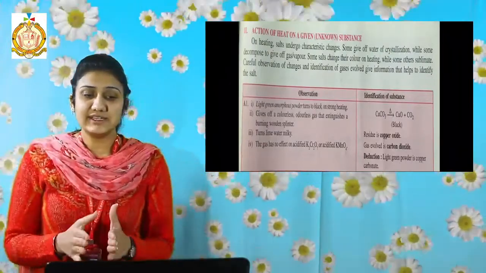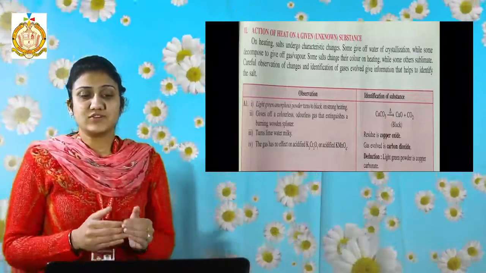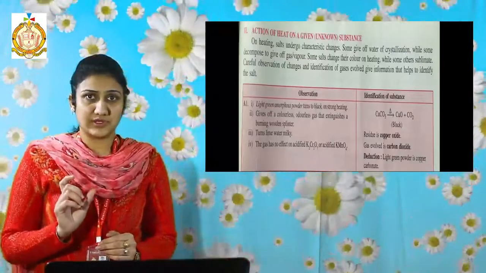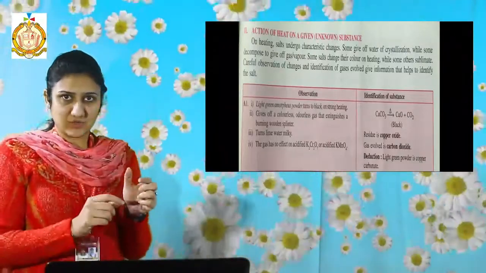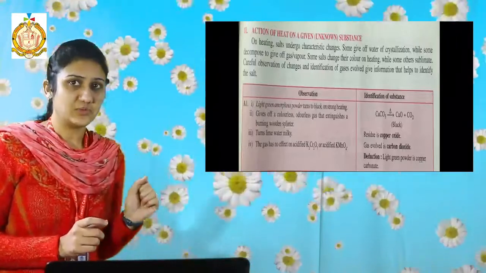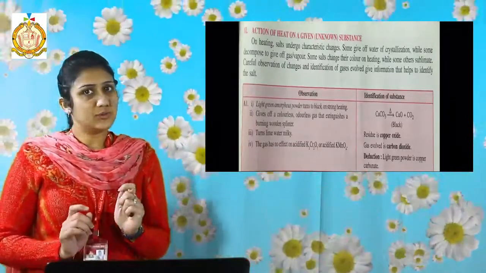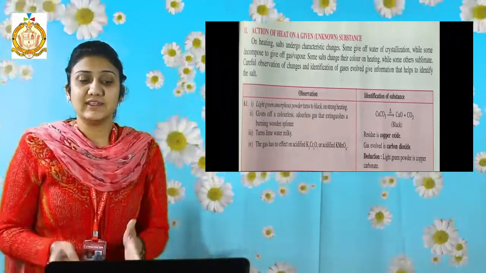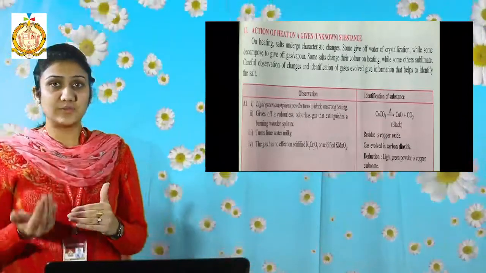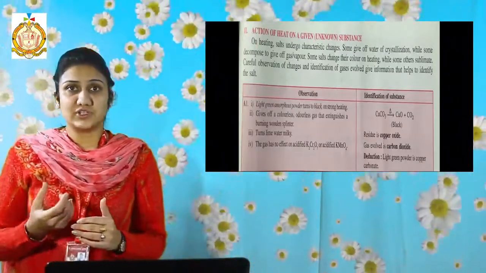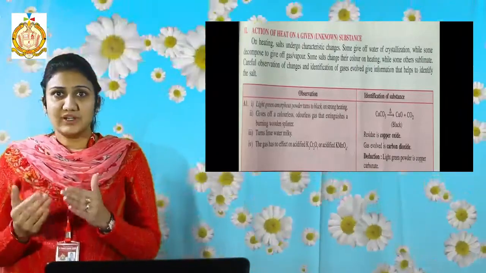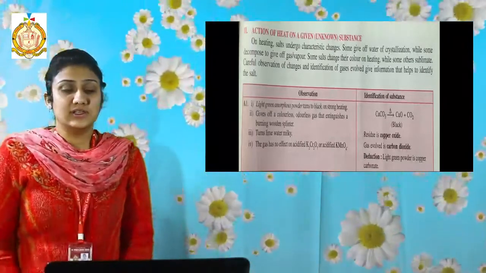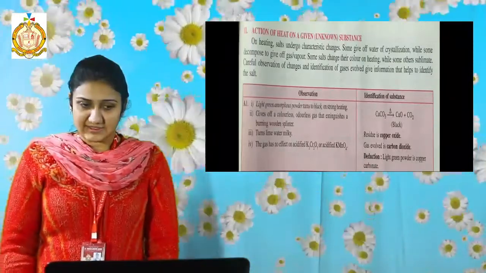On the basis of these things, you can identify the unknown substance. First see: if you are given a light green amorphous powder, and you put that powder in a test tube, hold the test tube with a test tube holder, and heat it on the Bunsen burner, what will you identify? You will identify that the light green amorphous powder turns black, and there is also evolution of a gas, and the gas is carbon dioxide. How will you identify that the gas is carbon dioxide? We have already learnt the observations of carbon dioxide gas.